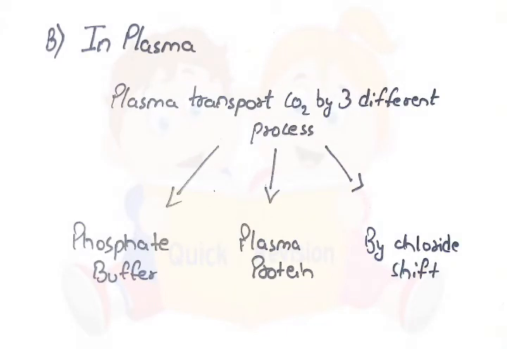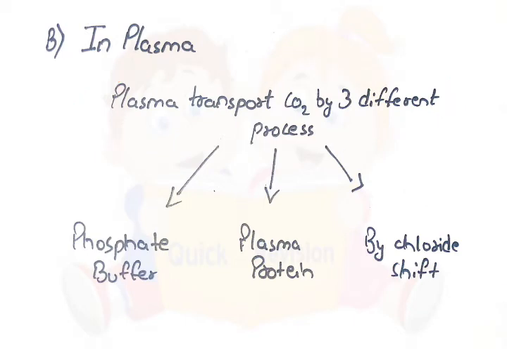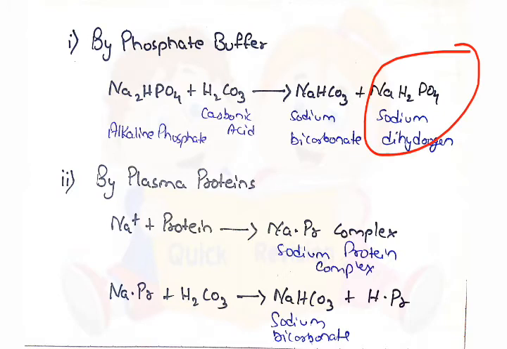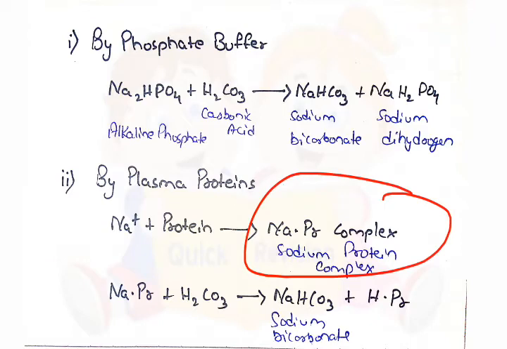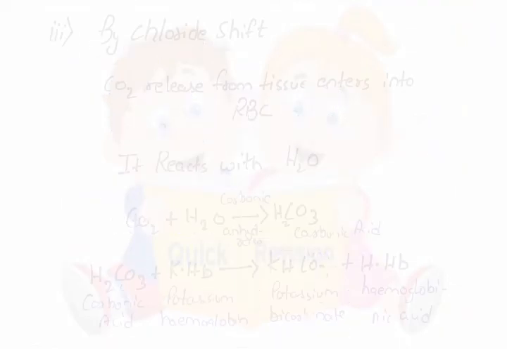Now next is in plasma. Plasma transports CO2 by three different processes. First by phosphate buffer, second by plasma protein, and third by chloride shift. First by phosphate buffer, Na2HPO4 alkaline phosphate plus H2CO3 carbonic acid gives NaHCO3 sodium bicarbonate plus NaH2PO4 sodium dihydrogen phosphate. By plasma protein, protein forms complex with sodium and this complex reacts with H2CO3 to give sodium bicarbonate.